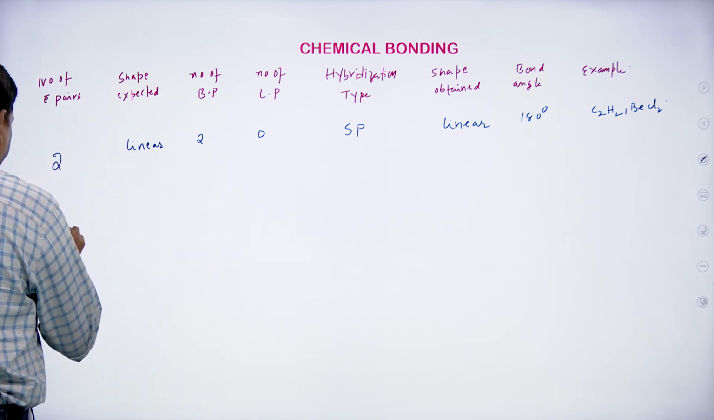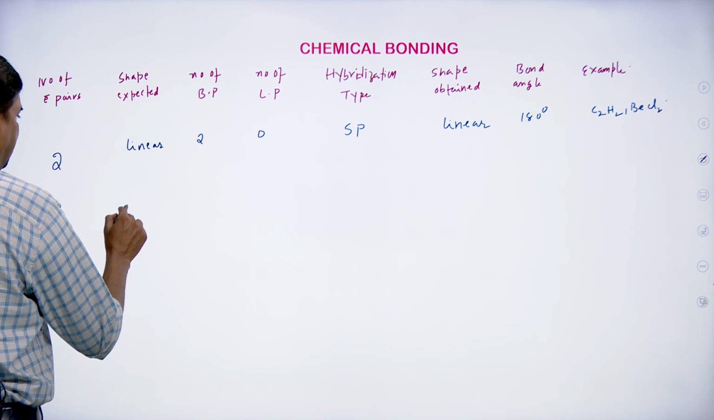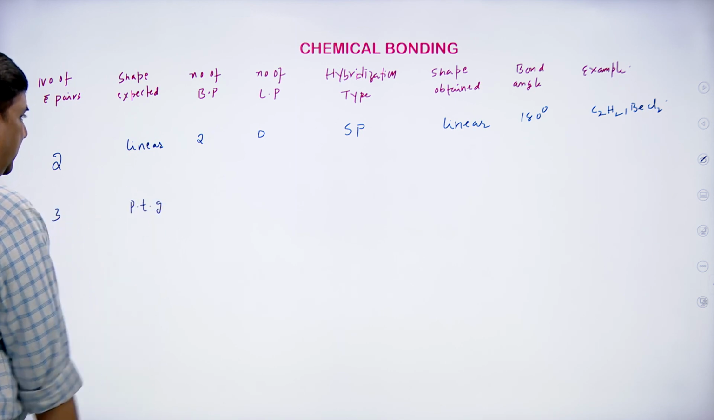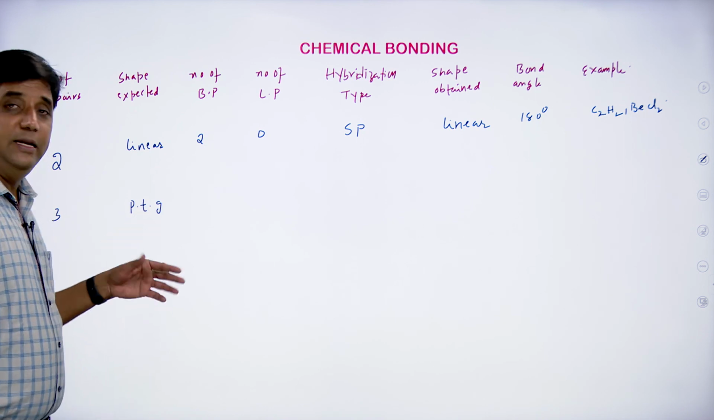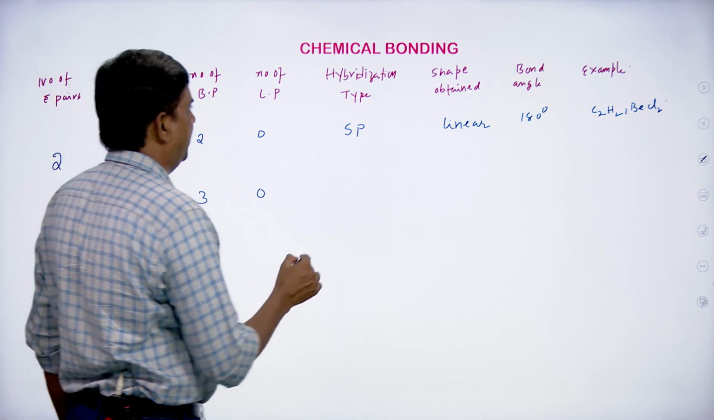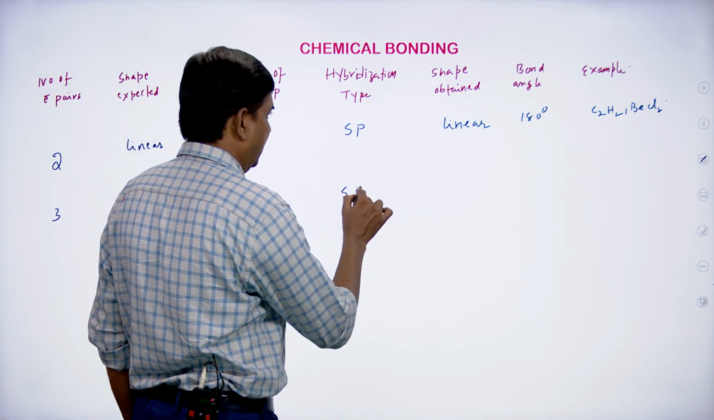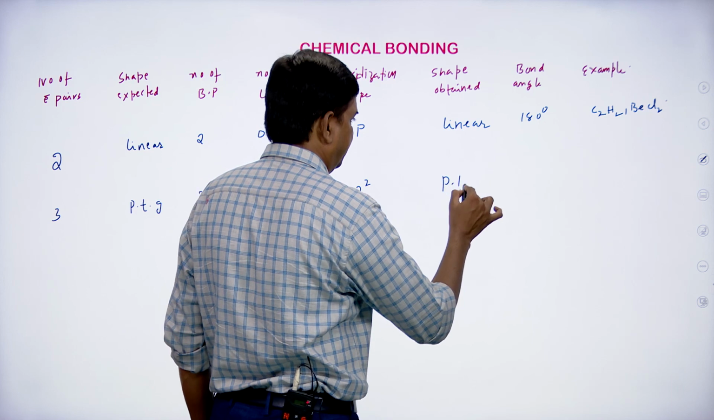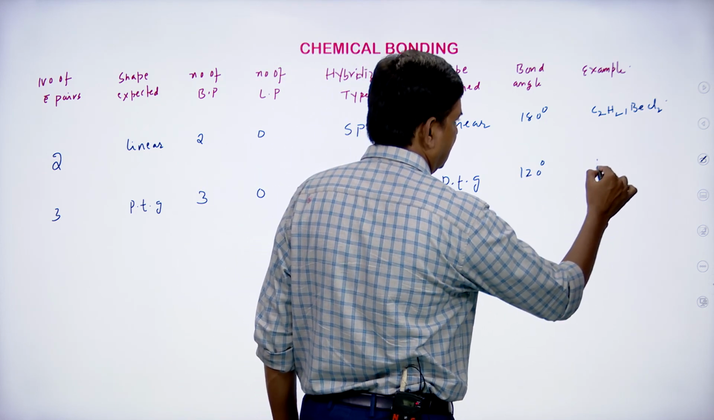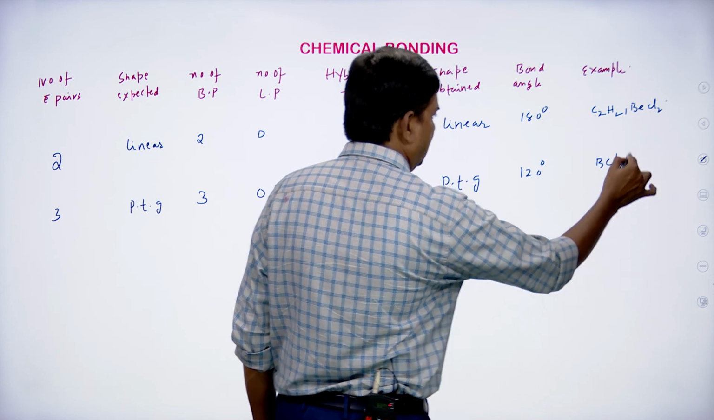Just like in valence shell electron pair repulsion theory, here also we should write one table. And number of electron pairs are 3. Shape expected is planar trigonal. This is planar trigonal. 3 bond pairs, 0 lone pairs. Hybridization type is sp2, planar trigonal, and it is 120 degrees. And example is BCl3.